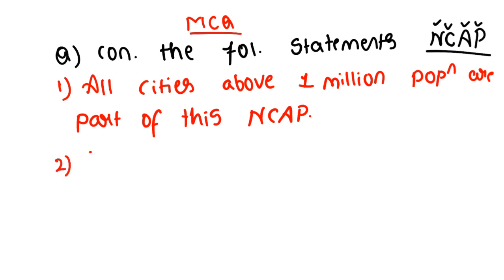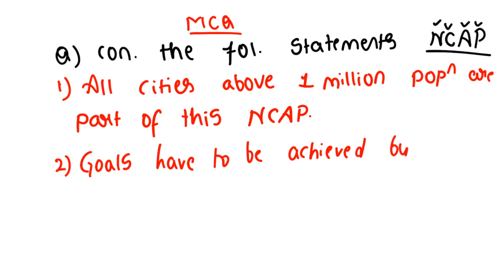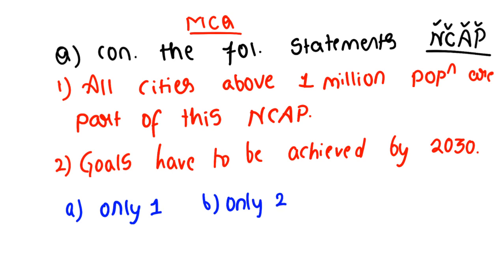And the second statement: goals have to be achieved by 2030. Clear? So options: A, only 1; B, only 2; C, both; and D, none.